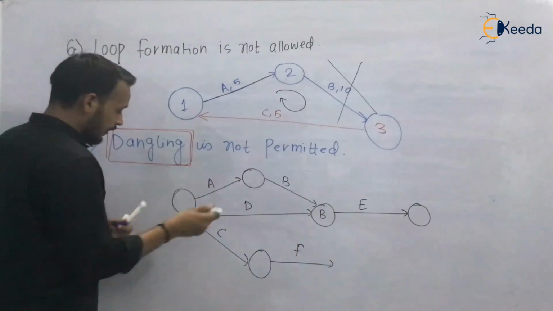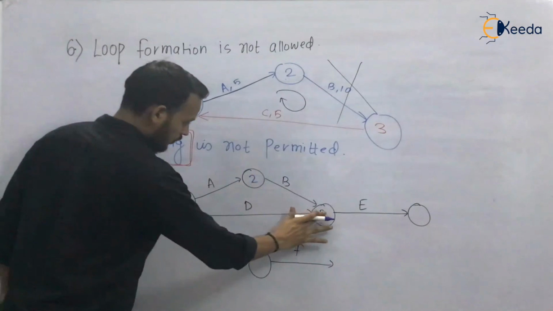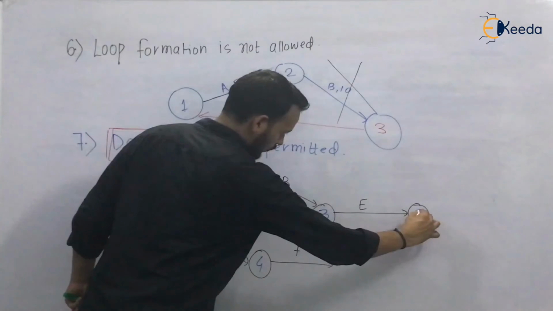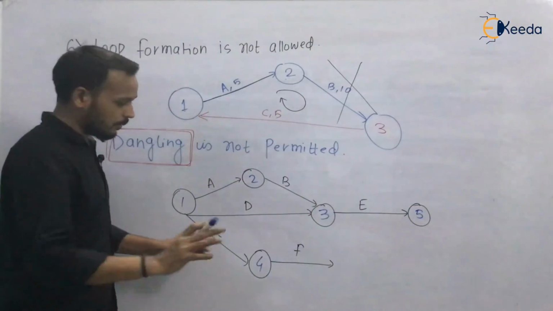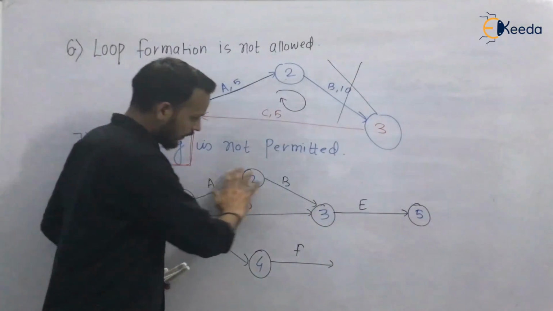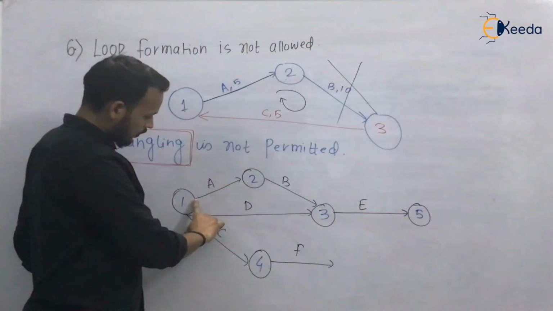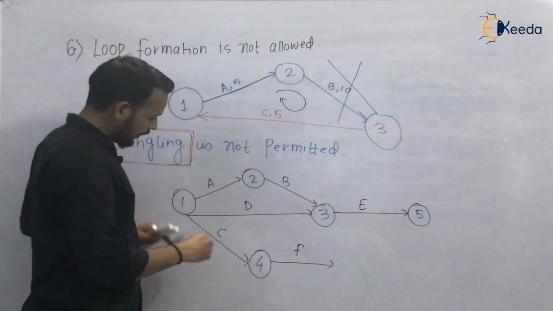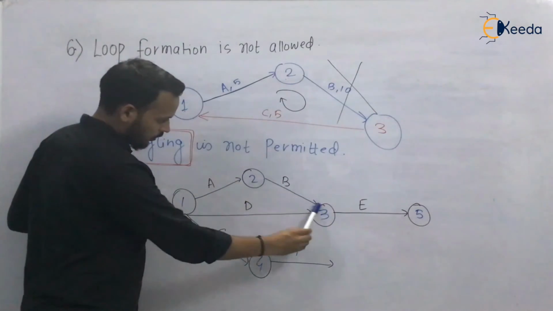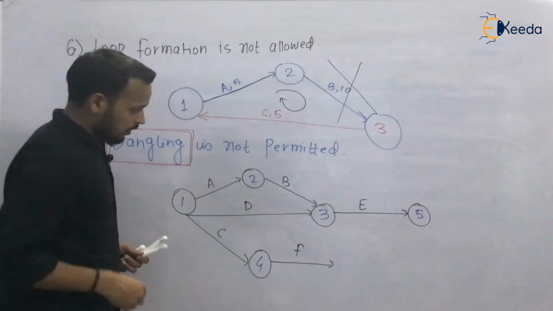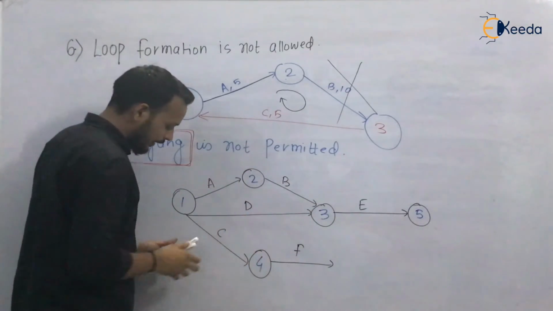I am just simply numbering it. 1, 2, this is 3, 4 and 5. So when you look at this network diagram, this is not a loop. Okay, this is correct. This is not a loop. So just look at it.